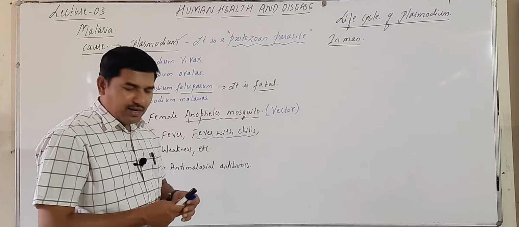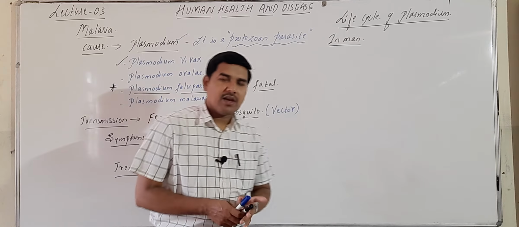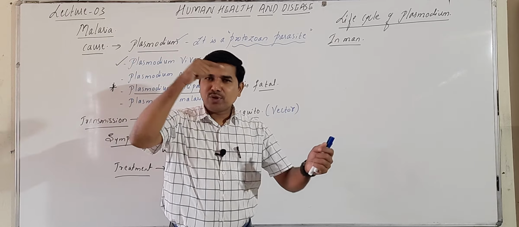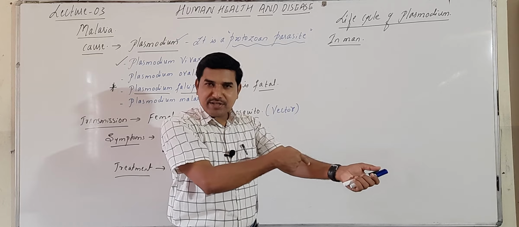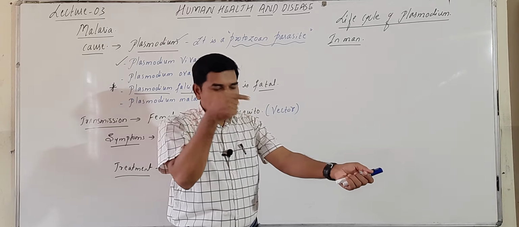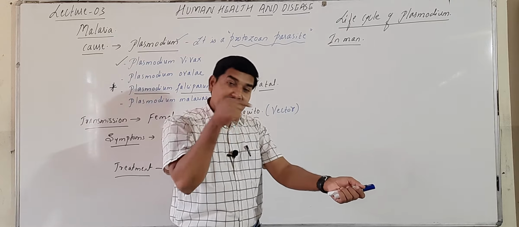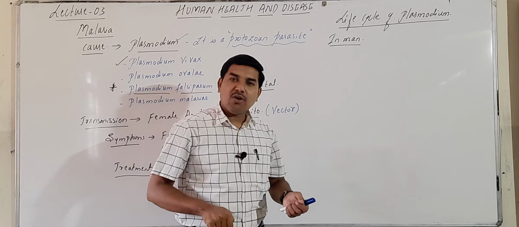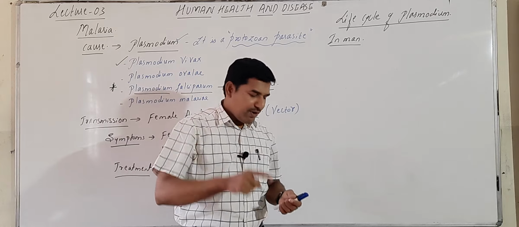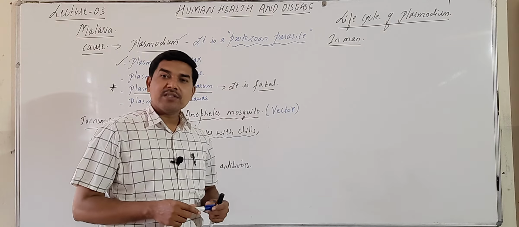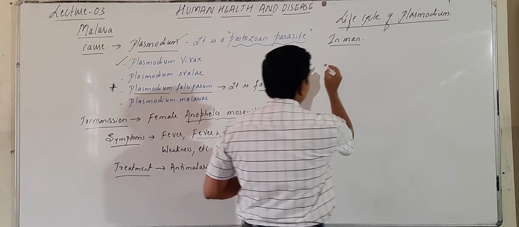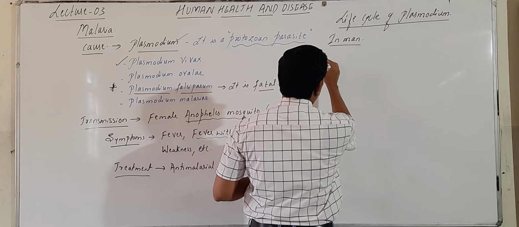Now in the man, what happens? When the female Anopheles mosquito comes and bites, it inserts its proboscis into our skin and injects an infective stage of Plasmodium. That infective stage is the sporozoite.